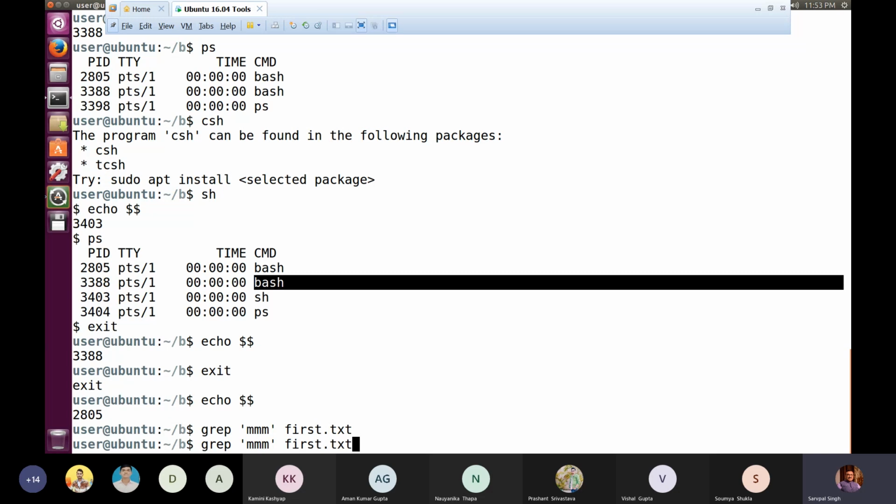But there may be certain operations which are very time consuming. For example, if I'm writing any C project, the project compilation may be very time consuming. It may take 2 hours, 3 hours to complete its execution. So under such situations, we can give the compilation command, and at the end we give the ampersand sign. When we write ampersand at the end, that means I am interested to submit this command in the background.